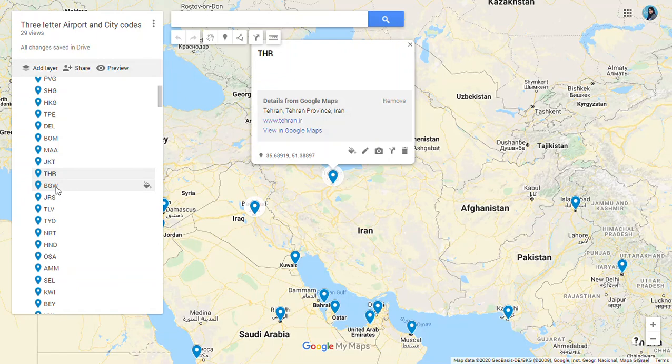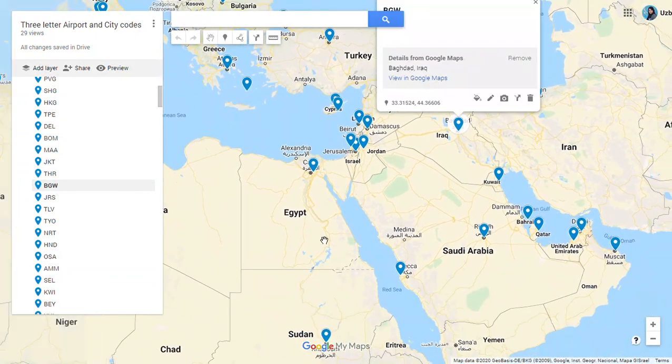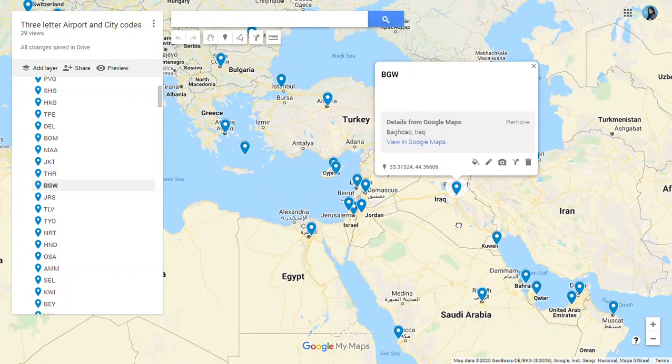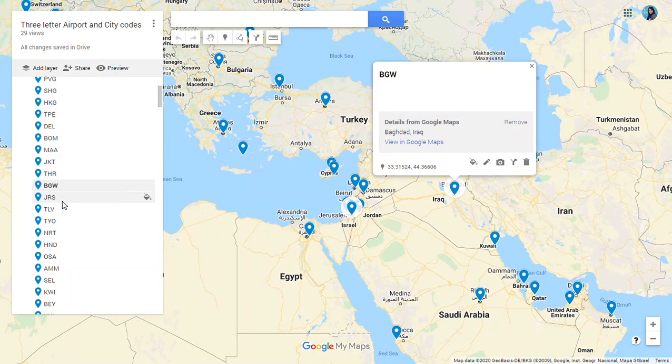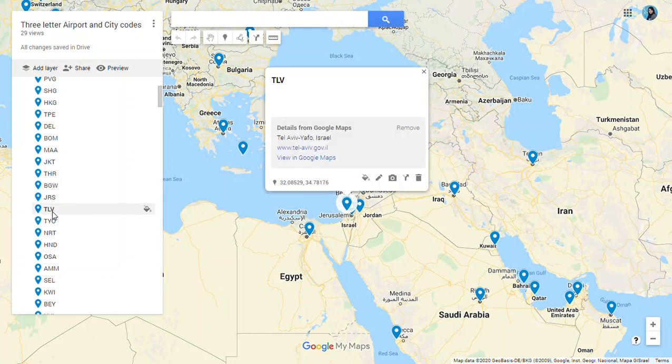After Tehran, we have Baghdad, BGW for Baghdad in Iraq. You can see the location of Iraq. Next we have Jerusalem in Israel, JRS is the code. In Israel we also have Tel Aviv, TLV for Tel Aviv.